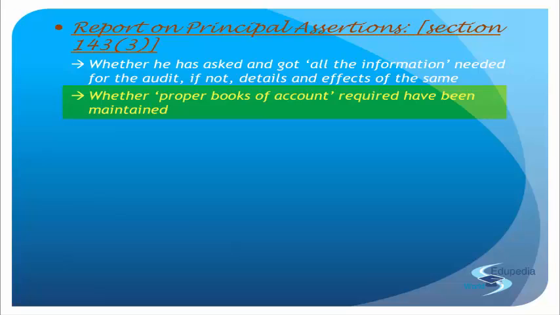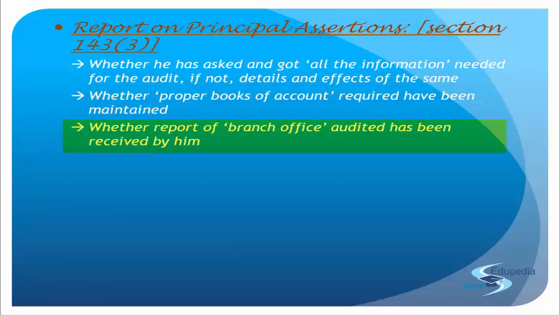So he has to report whether proper books of accounts have been maintained by the company on the whole, right? And that will be done after checking the branch accounts as well. Next, whether the report of the branch office audited has been received by him.